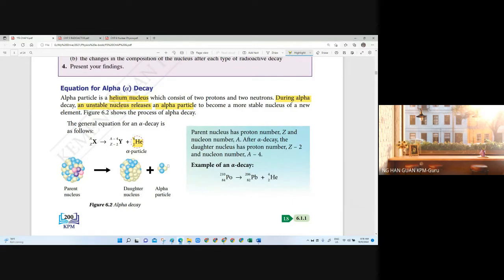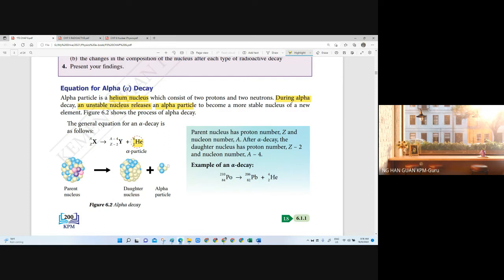Gamma is an electromagnetic wave, as you learned last year. Part of the electromagnetic spectrum, the highest frequency one is the gamma ray. So why does it not change the size of the parent nucleus but it still may become more stable? Because of the energy. When it releases a gamma ray, it reduces the energy in the nucleus.